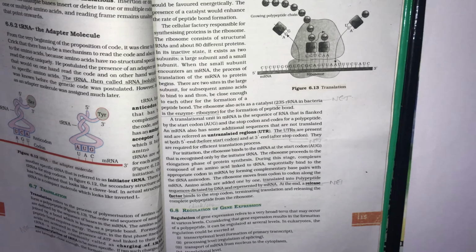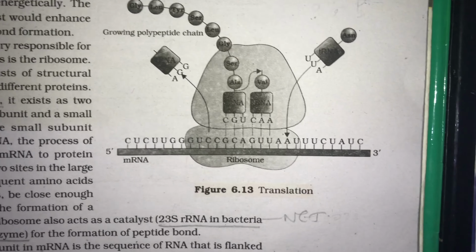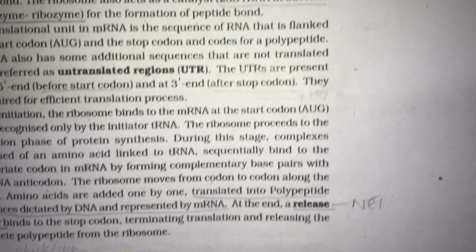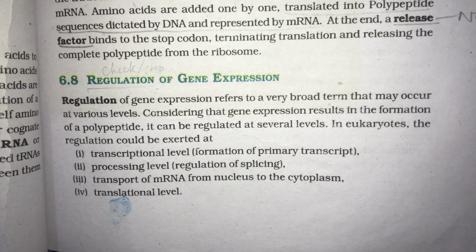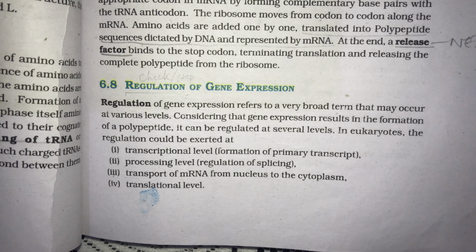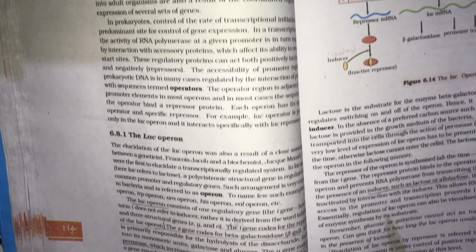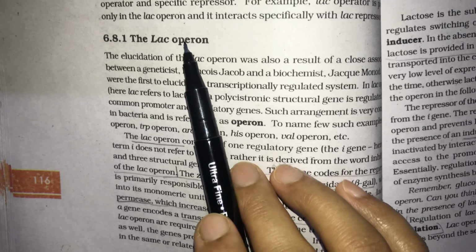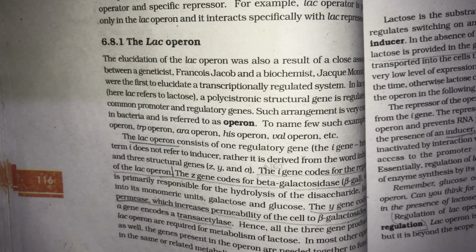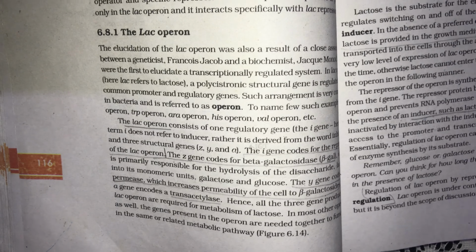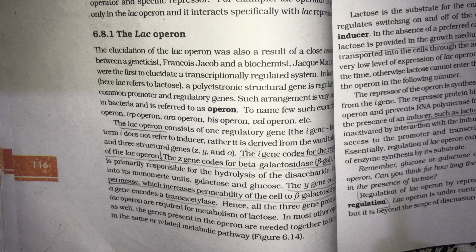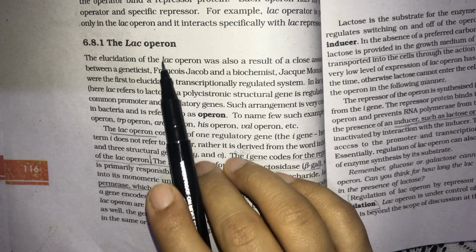So this is just the general idea. Regulation of gene expression means either allowing that gene to express something, or blocking that gene from expressing something. There are so many examples for that, but in our book or our syllabus, the Lac Operon is given. It is one of the examples where there is regulation of gene expression. Similarly there can be so many operons, but in our syllabus the Lac Operon is the focus.